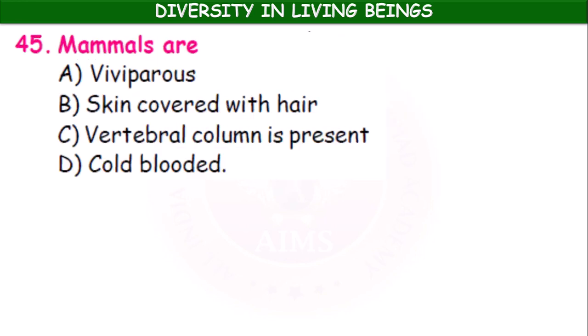The mammals are viviparous. Characteristic features here: viviparous, skin covered with hair, vertebral column is present, cold blooded. Here also A, B and C.